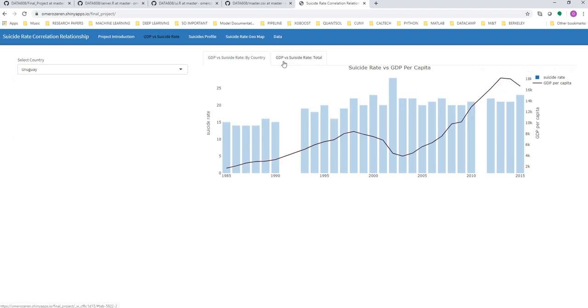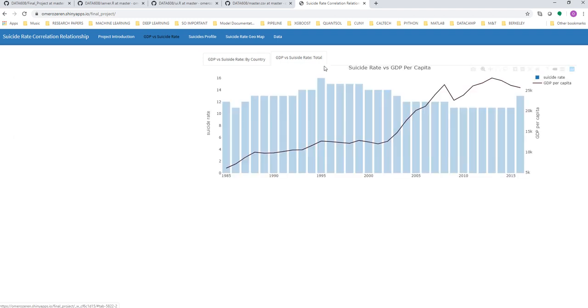In the second tab, you can see the total suicide rate and GDP right here. The data shows the correlation between suicide rate and GDP by country from 1985 to 2016. The data is captured from Kaggle.